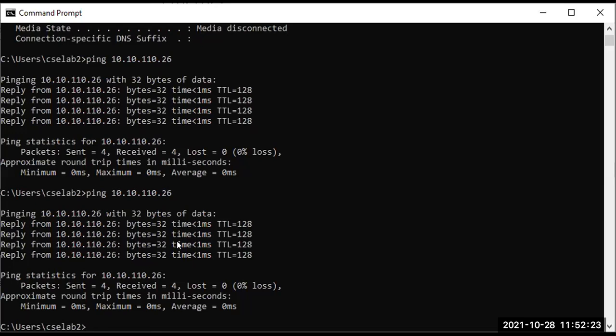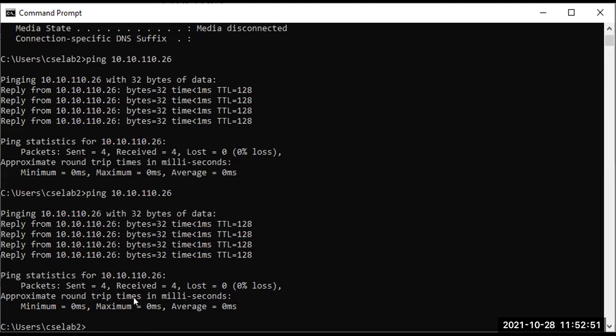If I send 4 packets and get 4 packets in return, the loss is 0. So we get packets sent 4, received 4, lost 0, and 0% loss. And round trip times in milliseconds: minimum 0 ms, maximum 0 ms, average 0 ms. So there is no delay; whatever was sent is fetched as fast as possible.